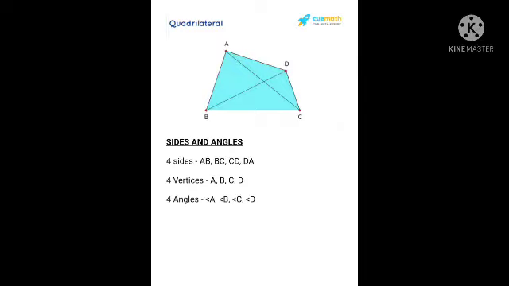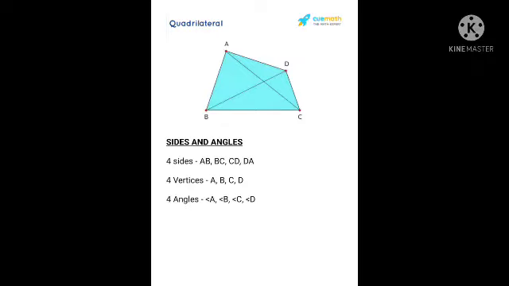And the 4 vertices are A, B, C, D. There are 4 angles also. Which are the 4 angles? The 4 angles are angle A. In your previous section, the triangle section, we named angles.